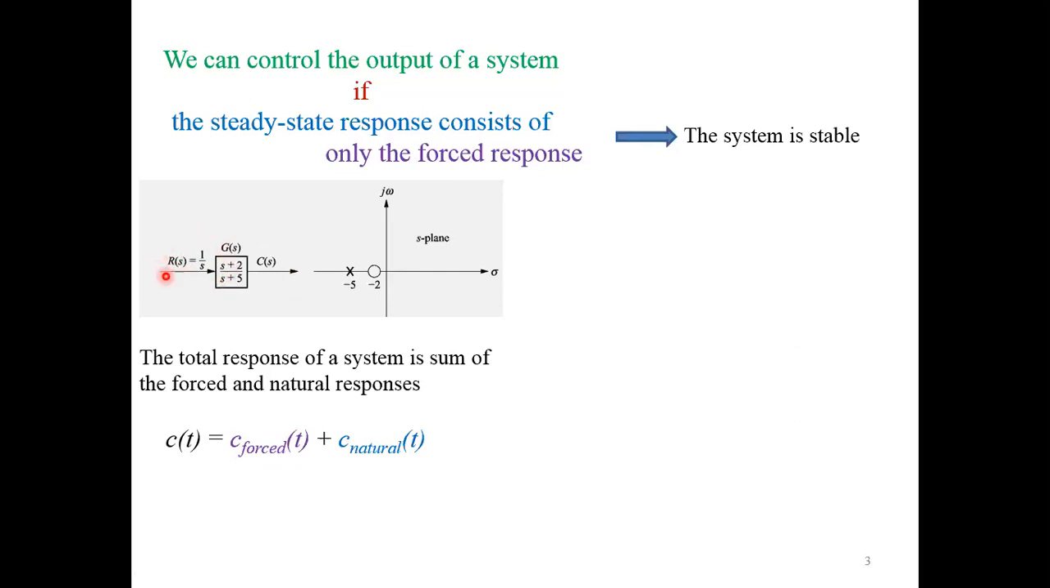We can control the output only if, in the steady state condition, the output consists of the forced response. Natural response is due to the system.